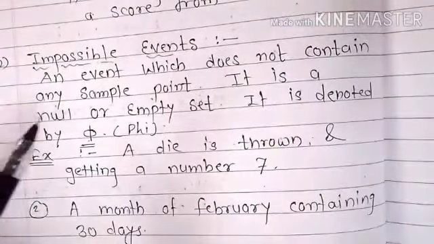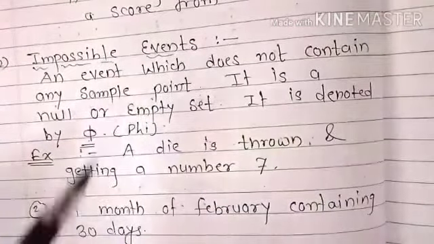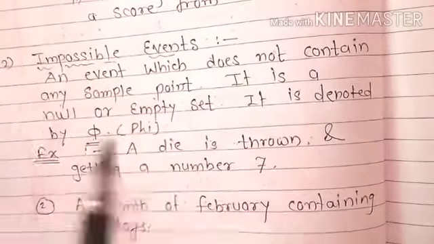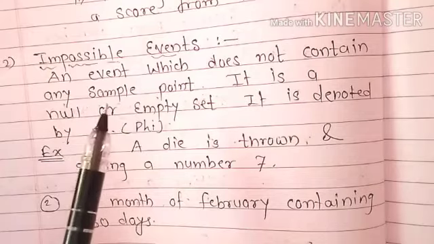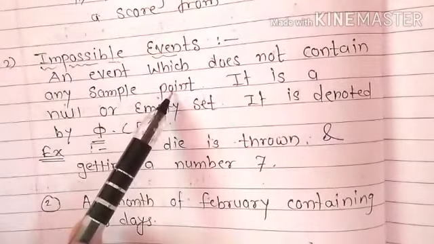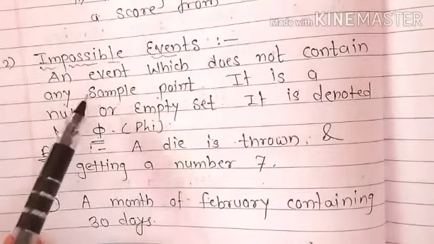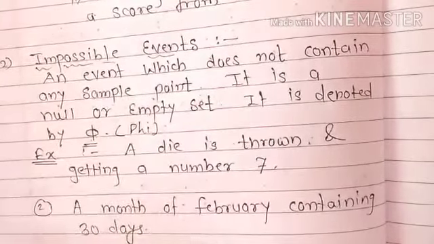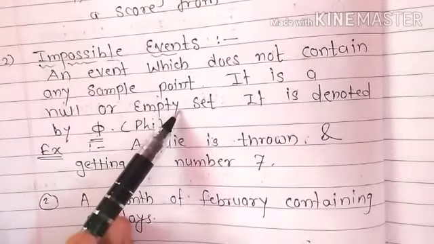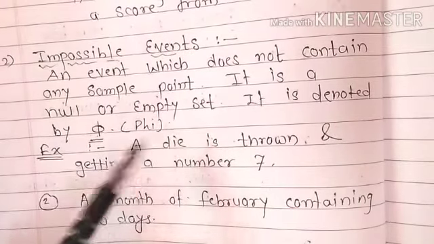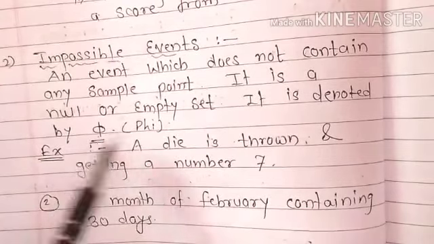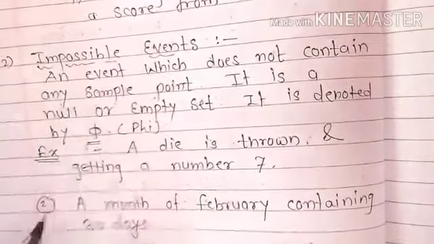Now the next event is the impossible event. As the name suggests, impossible means that it is not possible. And what is that event? An event which does not contain any sample point is known as an impossible event. This impossible event is also known as a null or empty event. This is also denoted by the Greek letter phi, P-H-I, phi.